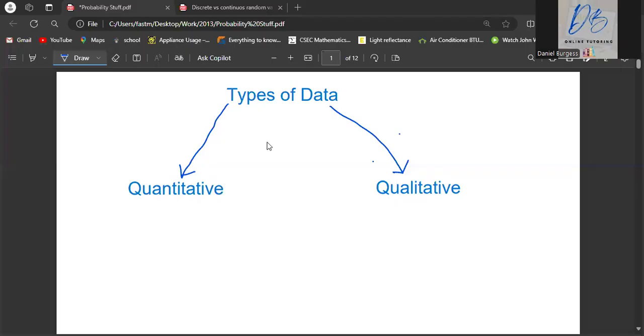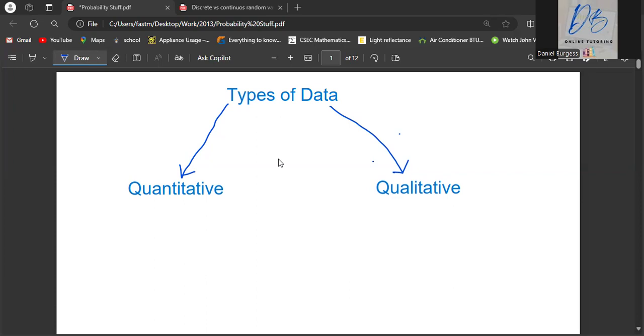Alright guys, so today I'll be going through the first part of probability. Before we get to probability, you ought to be familiar with the types of data. The two types of data to remember are quantitative data and qualitative data. As the word says, quantitative data has to do with numbers, with data that you are taking that is numerical.